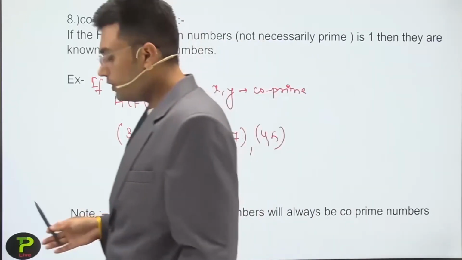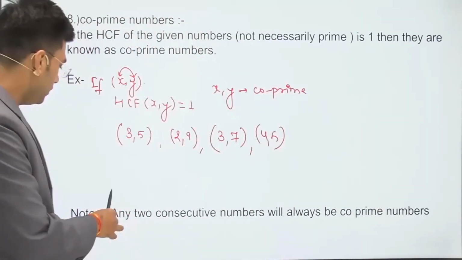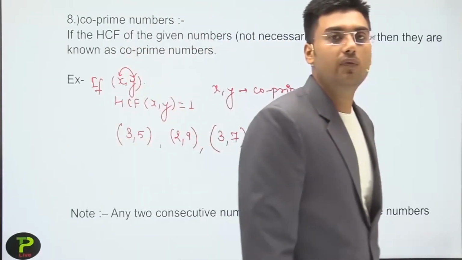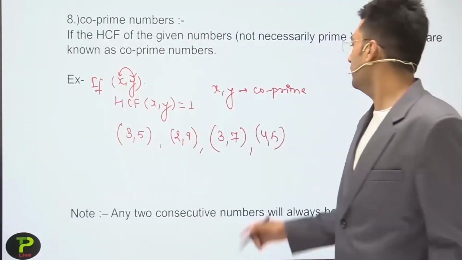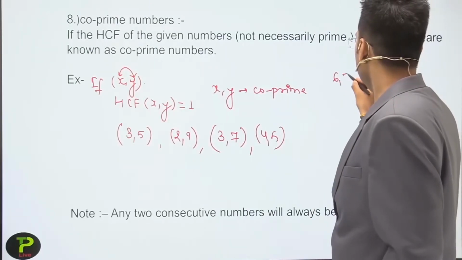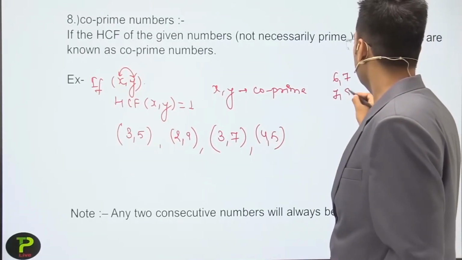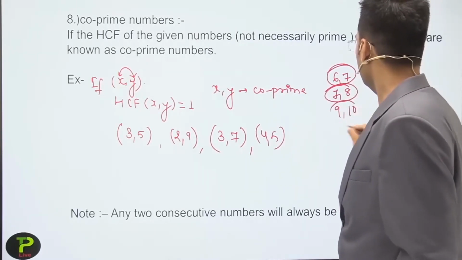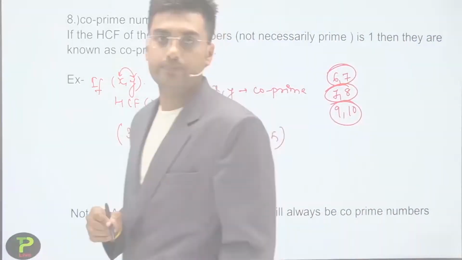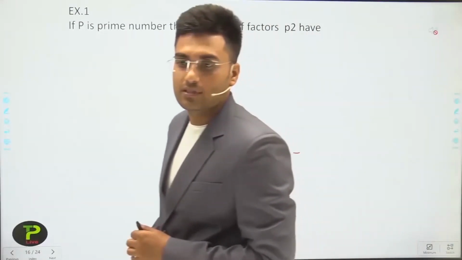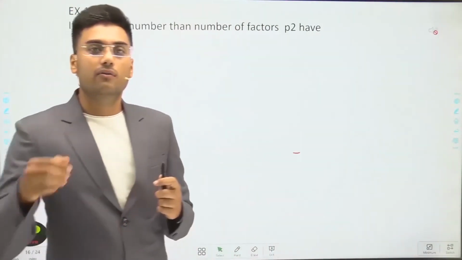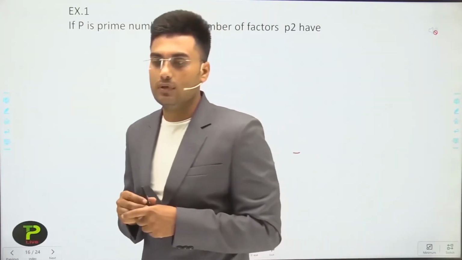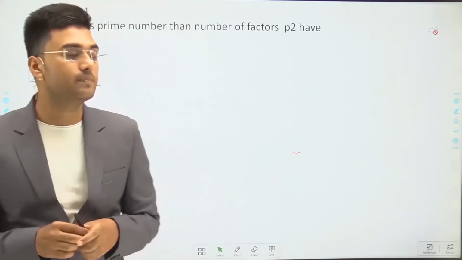And dear students, one point should be noted here. Two consecutive numbers are always co-prime. For example, 6, 7; 7, 8; 9, 10. These are all examples of co-prime numbers. Next slide is for questions. Now we will discuss very important questions which were asked in various Olympiads in previous years.